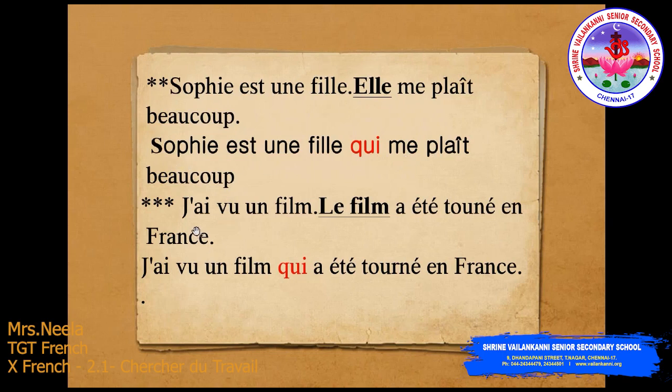Next one: j'ai vu un film. Le film a été tourné en France. So, again, un film, again the subject starting with le film. So, we no need to repeat the film again. That is the subject of the subordinate clause. So, that has to be replaced by the pronoun relative qui. So, j'ai vu un film qui a été tourné en France. Same way, the qui introduces the subordinate clause which adds the additional information about the film.